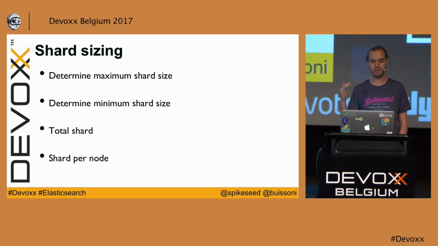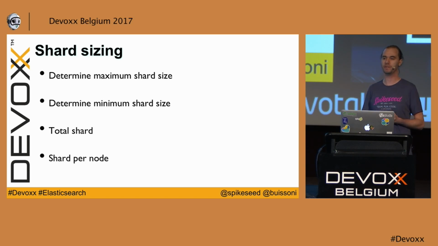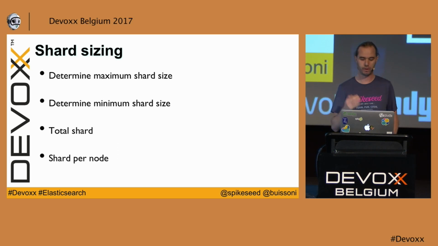From these two steps, you can determine the total number of shards for your business. So if you have determined that you can store, I don't know, 100,000 documents in a shard, and you have 1 million documents, okay, you have the total number of shards. But you still don't have the number of nodes that you need for your cluster. You simply need to determine with the first step the consumption in CPU and RAM, and you can extrapolate for the baseline server you are going to use.